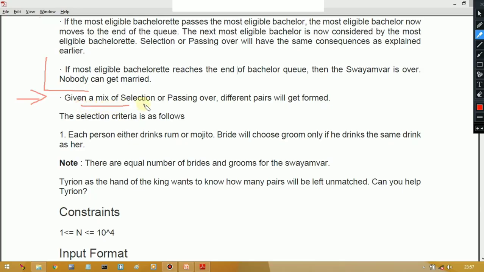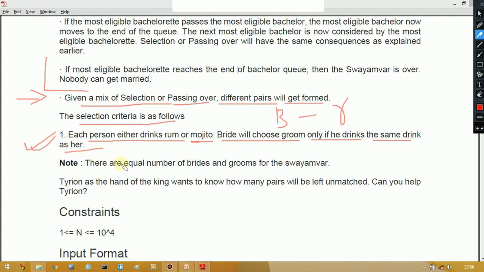Now here it is saying, given a mix of selection or passing over, different pairs will get formed. The selection criteria is as follows. Each person either drinks rum or mojito. A bride will choose a groom only if he drinks the same drink as her. So if the bride drinks rum, she will choose a groom who drinks rum. If the bride drinks mojito, she will choose a groom who drinks mojito. That is the selection criteria. Got it? Here is one note given. There are an equal number of brides and grooms for the swamper, so the length of the array of brides to be and the length of the array of grooms to be are equal.